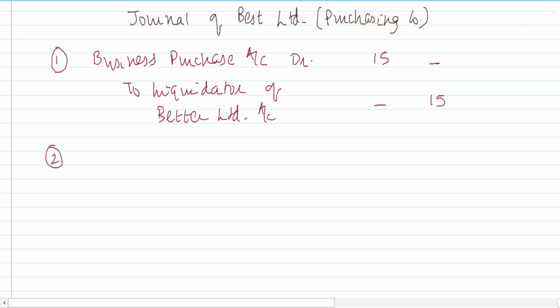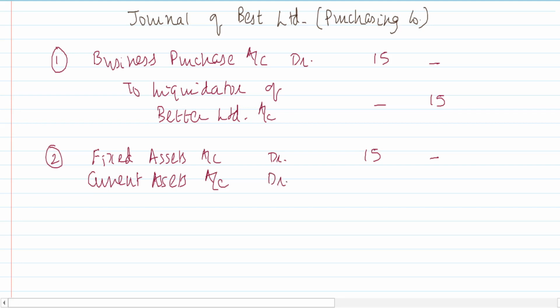Second accounting entry will be to incorporate the assets and the liabilities. Fixed assets account debit. Agreed values are not given, so I go ahead with the book values. Going ahead with the book values does not mean that it is amalgamation in the nature of merger. Going by book values means we have agreed for the same. Fixed assets account debit, current assets account debit. Then leave one line and then record.